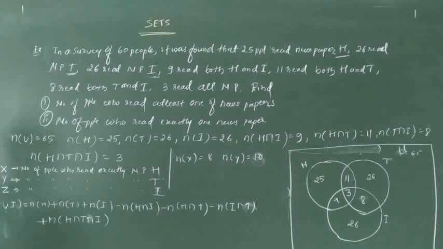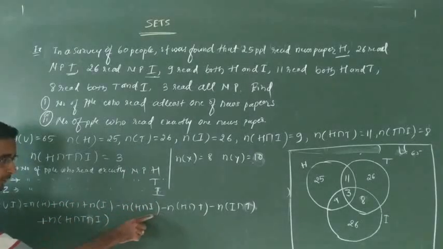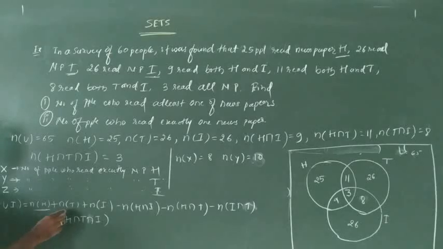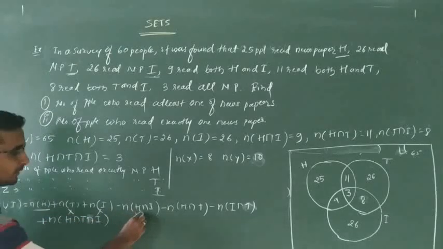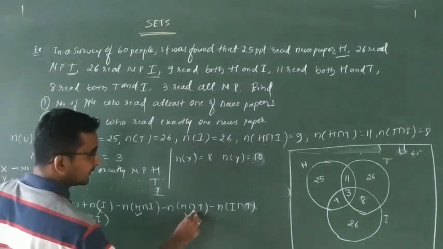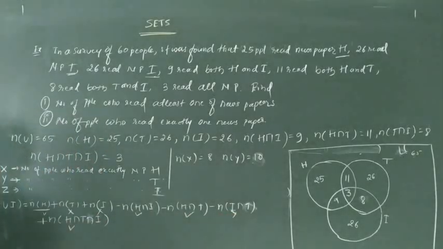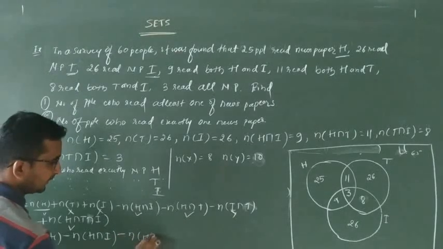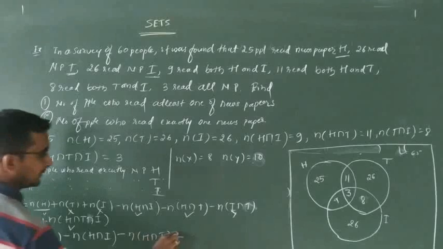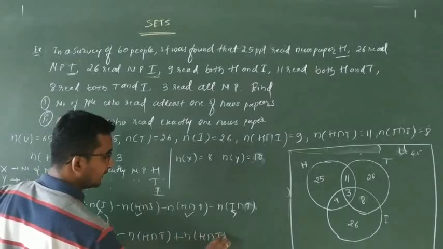What have they asked us? Here they want us to find exactly one newspaper. Now we take exactly one newspaper h. h is present here, and these two are not. So what can we write? n of h, these two are gone, minus n of h intersection I minus n of h intersection t plus n of h intersection t intersection I.